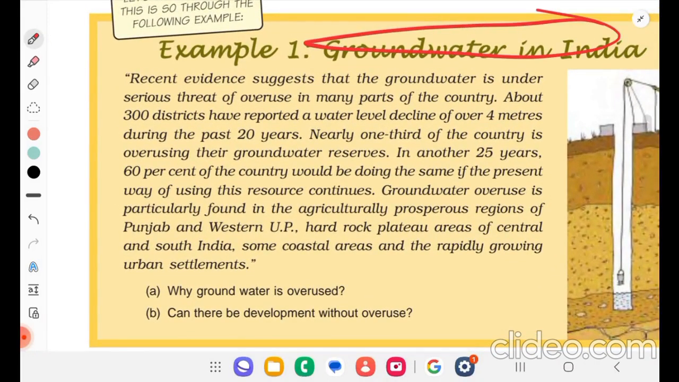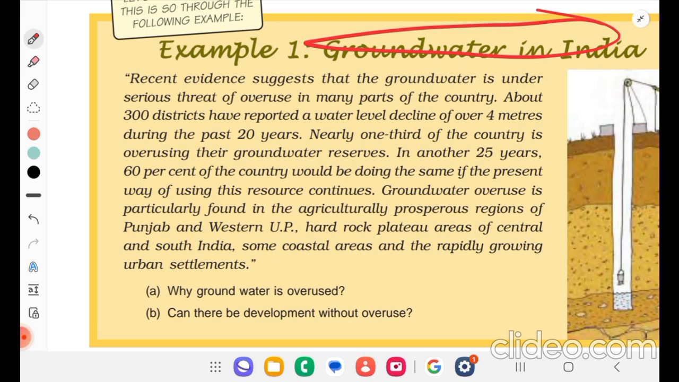Recent evidence suggests that the groundwater is under serious threat of overuse in many parts of the country. About 300 districts have reported a water level decline of over 4 meters during the past 20 years. Nearly one-third of the country is overusing its groundwater reserves. In another 25 years, 60% of the country would be doing the same if the present way of using this resource continues. Groundwater overuse is particularly found in the agriculturally prosperous regions of Punjab and Western UP, hard rock plateau areas of central and south India, some coastal areas, and the rapidly growing urban settlements.